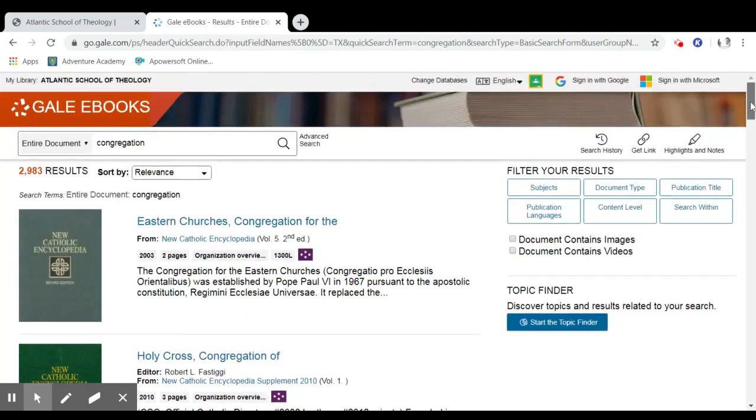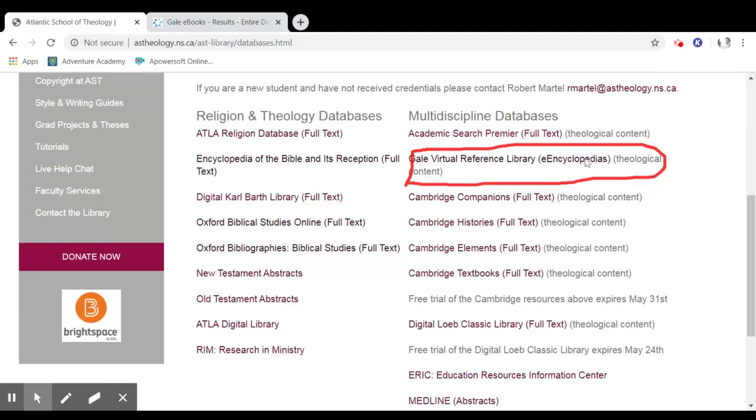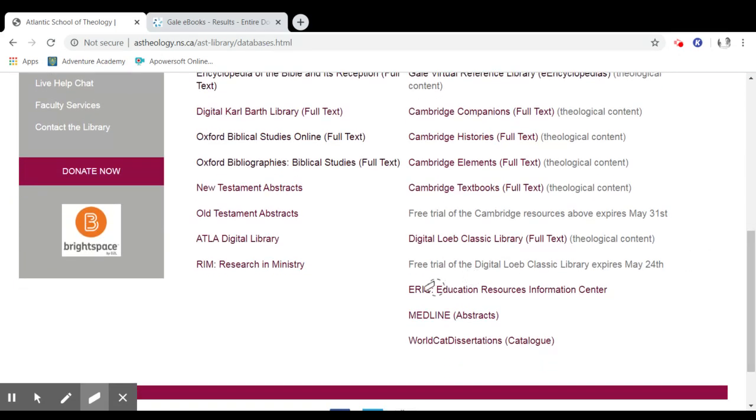All right, I'm going to take you back to Atlantic School of Theology. So we just looked at the Gale Virtual Reference Library. I'll clean this up. I'm going to void the resources that are limited trials. And we're going to move down and take a look at these two resources here, Medline and ERIC. ERIC is education resources, Medline, medical abstracts.